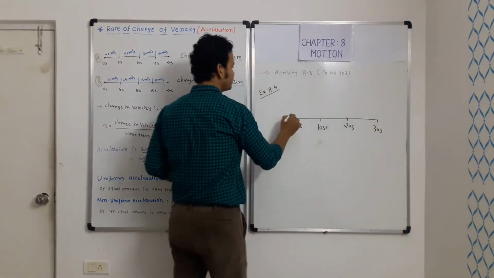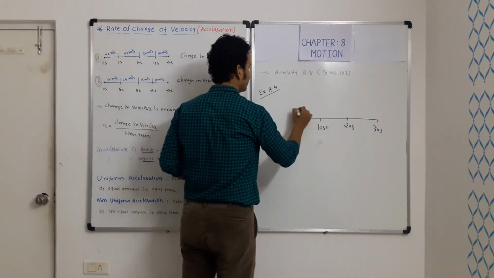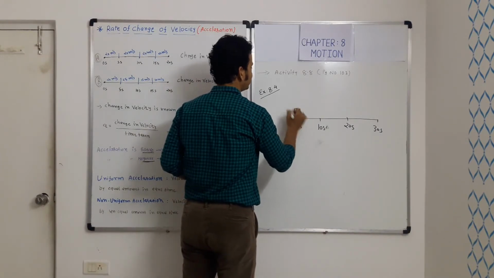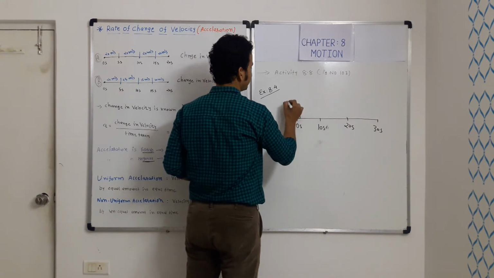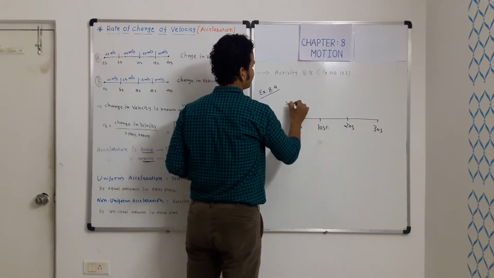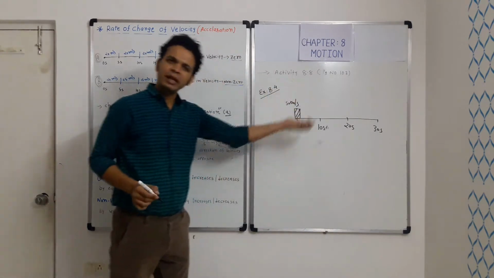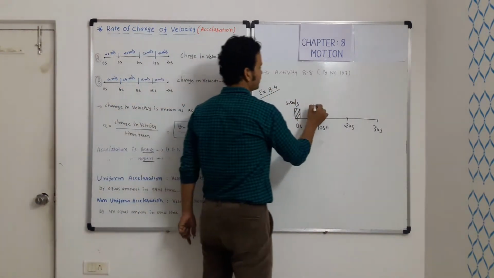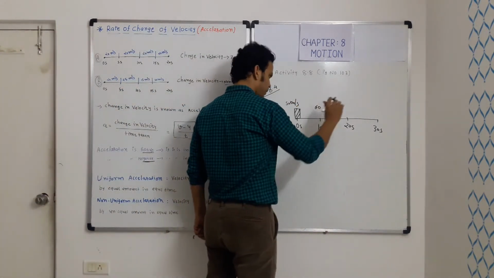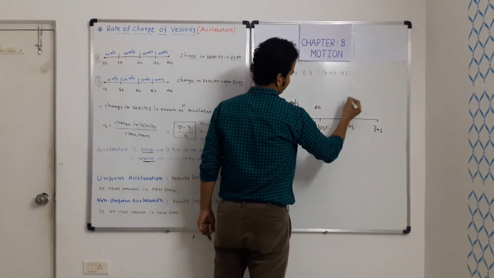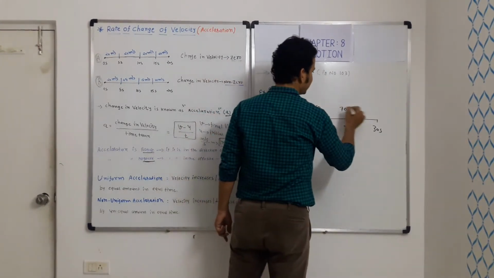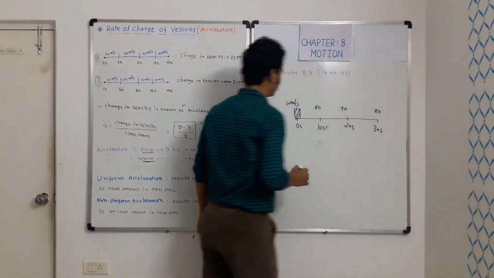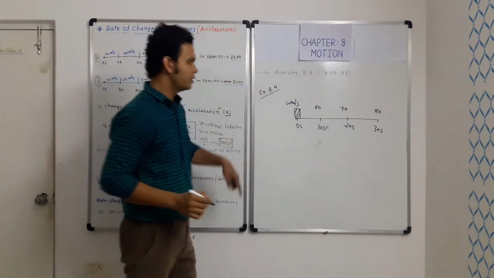Let's say at 0 second a car is here, and the speed of the car is 50 km per hour. After 10 seconds it is 60 km per hour. After 20 seconds it is 70 km per hour, and after 30 seconds it is 80 km per hour. I can take it the other way around also.